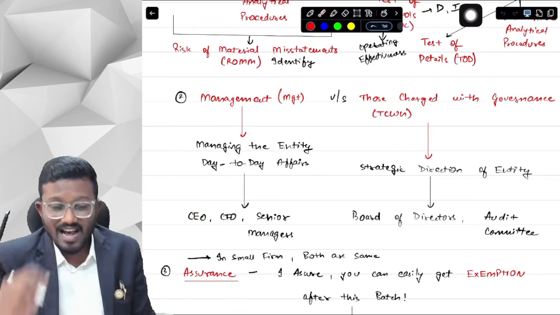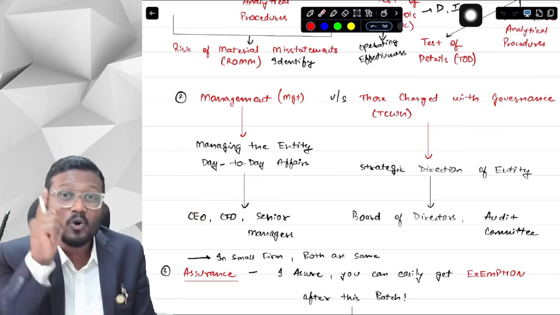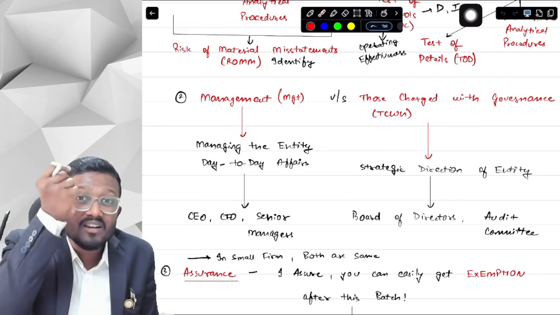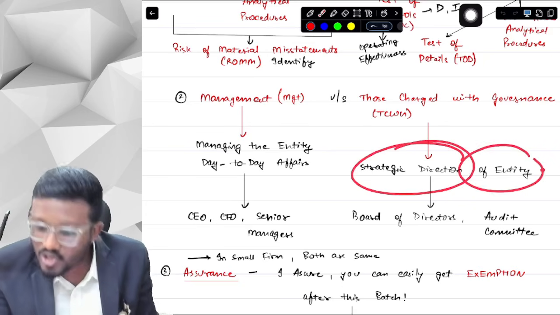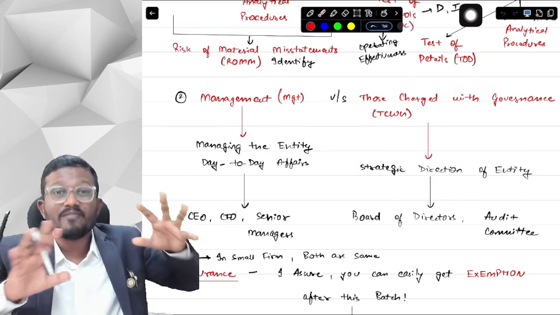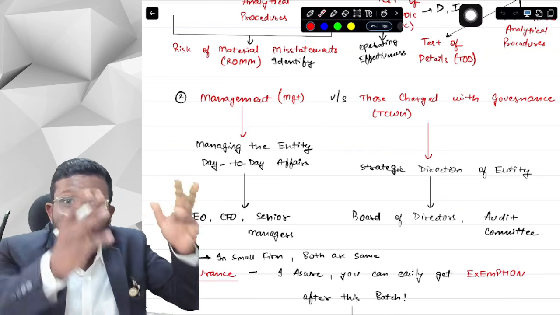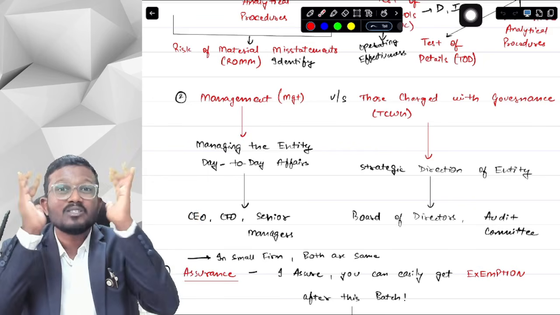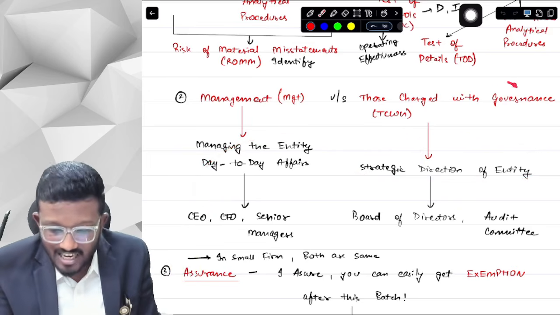Now secondly, there are those charged with governance. Who are those charged with governance, sir? Those people who have the governance charge of the entity, who are responsible for the strategic direction of the entity, what products, what services, in what direction the entity has to flow, where it is going, why it is going, all those things. The bigger people, the upper level people, are those charged with governance.